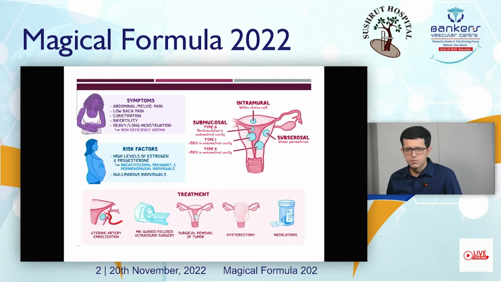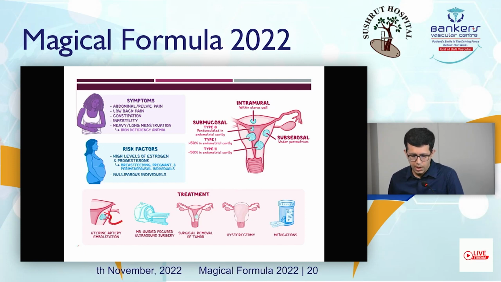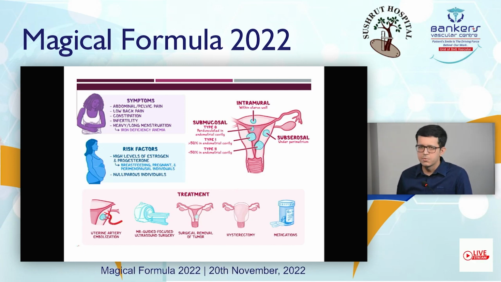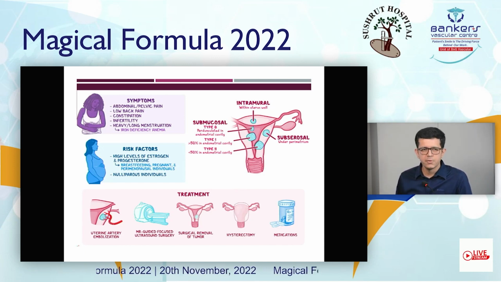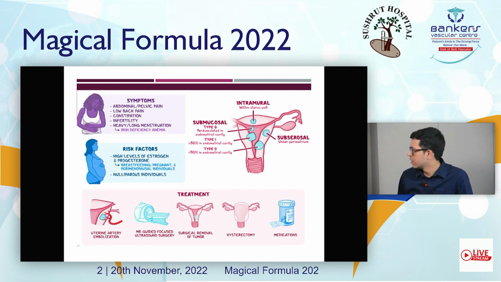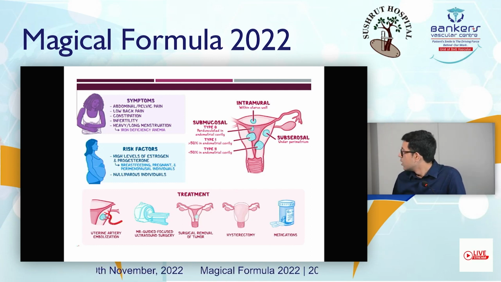So, risk factors for uterine fibroids include a high level of estrogen and progesterone that occur in breastfeeding women, pregnancy, and perimenopausal individuals. So, there are basically three types of uterine fibroids. The first one is submucosal, that is within the endometrial cavity. The second one is intramural, that is within the uterine wall. And the third one is subserosal, that is under the perimetrium.